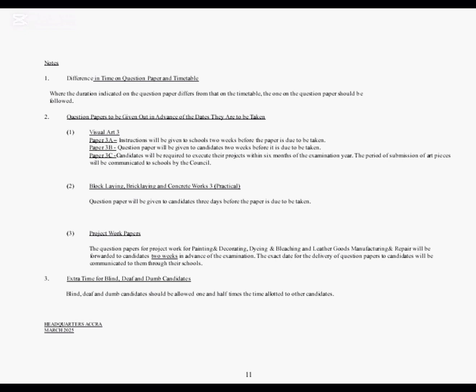There should be special attention or extra time given to the blind, the deaf, and the dumb. So schools should take note of that, and candidates should also take note of that.